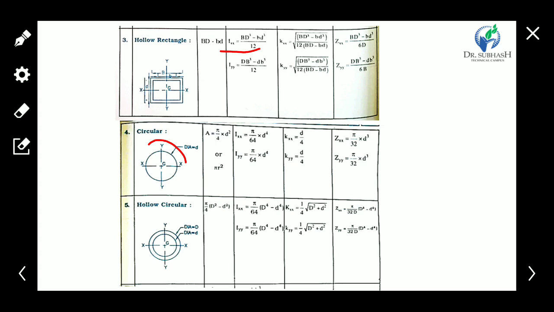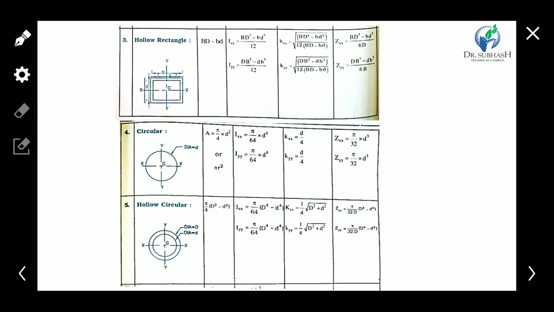Now for a circular area, the moment of inertia about the x-axis is pi by 64 into d raised to 4. For a hollow circle, the moment of inertia about the x-axis is pi by 64 into (capital D raised to 4 minus small d raised to 4), where capital D is the outer bigger diameter and small d is the smaller diameter.